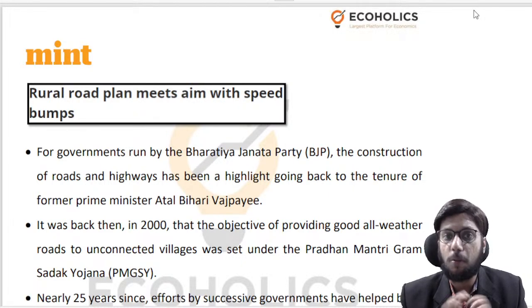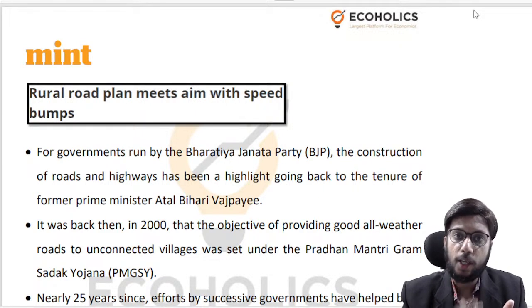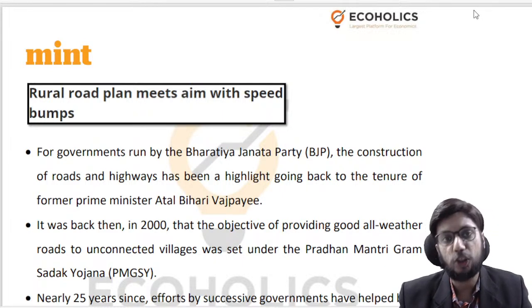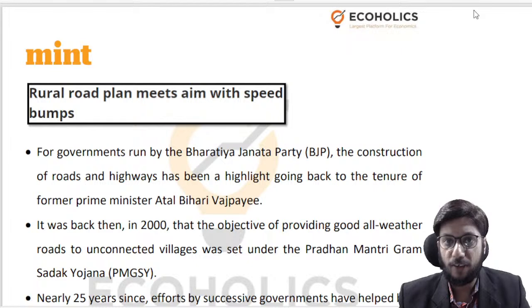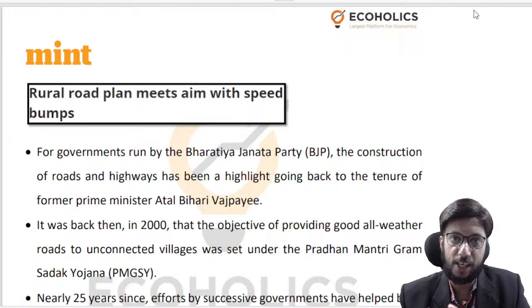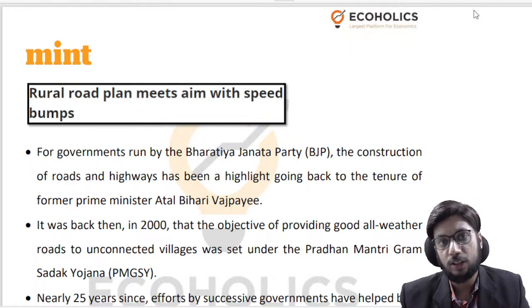Second article talks about fiscal federalism from the point of view of state capital expenditure and what the union government can do in supporting the states in making sure that their capital expenditure is high and in the right direction. So fiscal federalism is again always a technical and a slightly challenging topic for a lot of students, and we have been talking about it from a variety of different angles in this lecture series. So today's discussion will be more from the point of view of state capex.